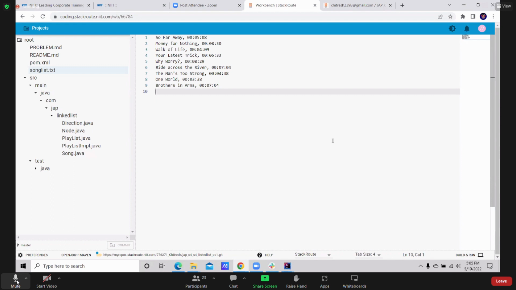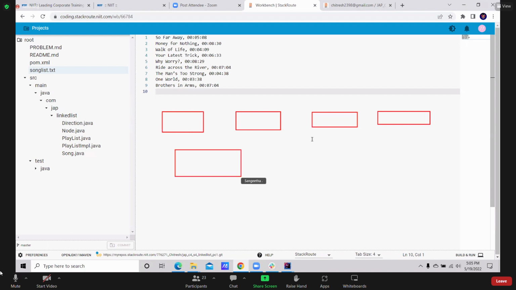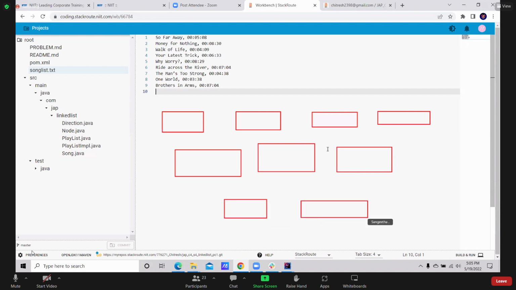Guys, listen carefully. There will be a linked list. How many nodes should be there? 9 nodes. In all the 9 nodes, you should have the song object. The first song will be in the first node and the second song in the next. Apart from that, you need to connect one song node and another, both forward as well as reverse, which you can handle with next and previous. Whenever you are inserting, take care of connecting one node and another node. That's all.